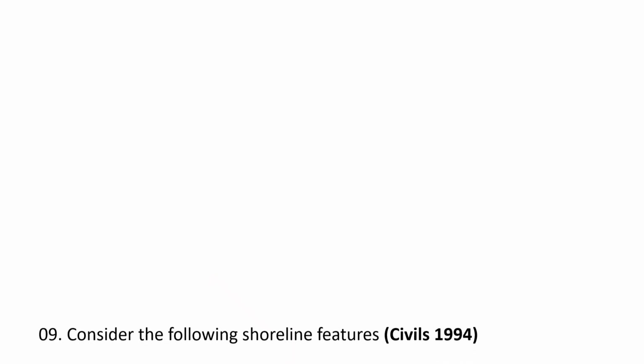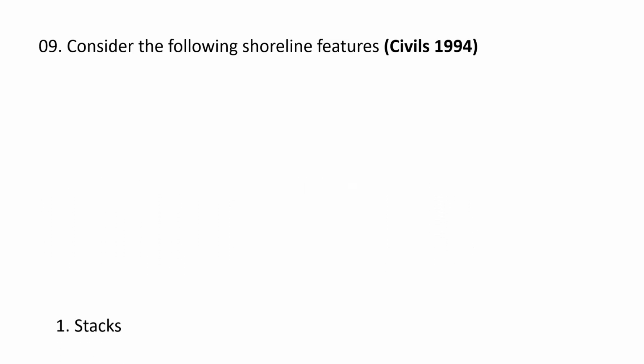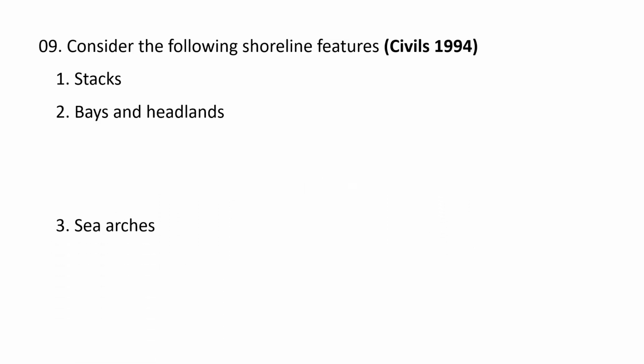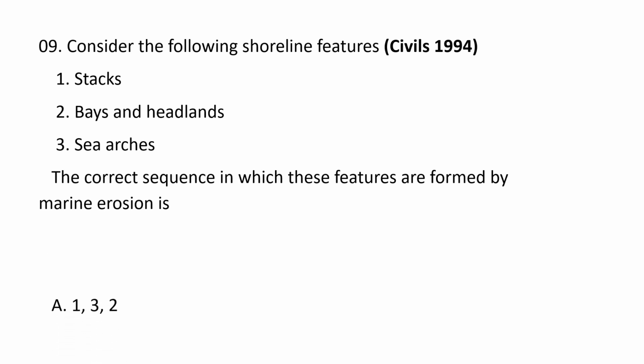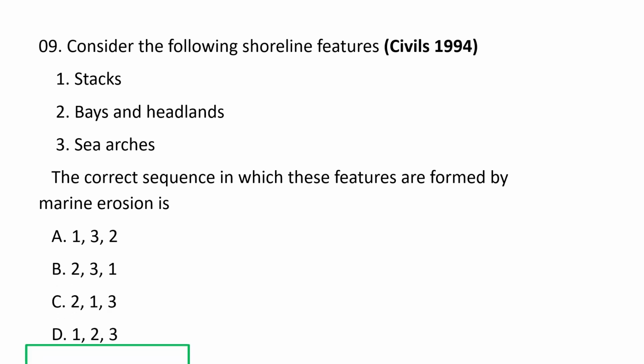Next question. Consider the following shoreline features. 1. Stacks. 2. Bays and headlands. 3. Sea arches. The correct sequence in which these features are formed by marine erosion is A. 132, B. 231, C. 213, and D. 123. The correct option goes as B, that is 2, 3 and 1.